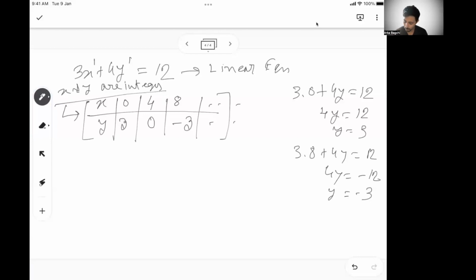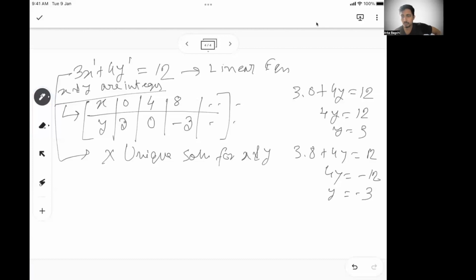So from here, it is not possible to have a unique solution for x and y. Now you might say, since there is only one equation and you have two variables x and y, we are unable to solve. Okay, so is it always necessary to have two equations?